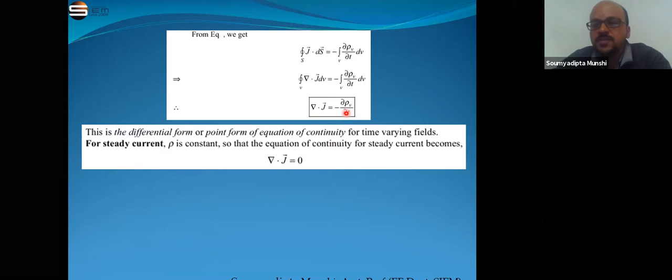That means if charges from the inner portion of the conductor are going to the surface of the conductor, then if we consider the inner portion, the volume charge density in the inner portion is decreasing. That's why the minus sign is here. The volume charge density is decreasing.